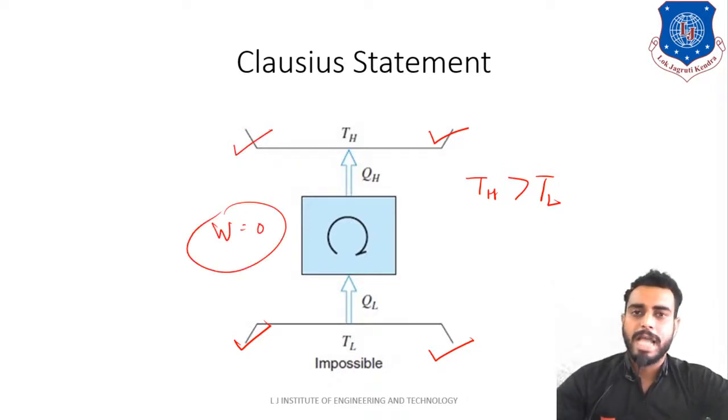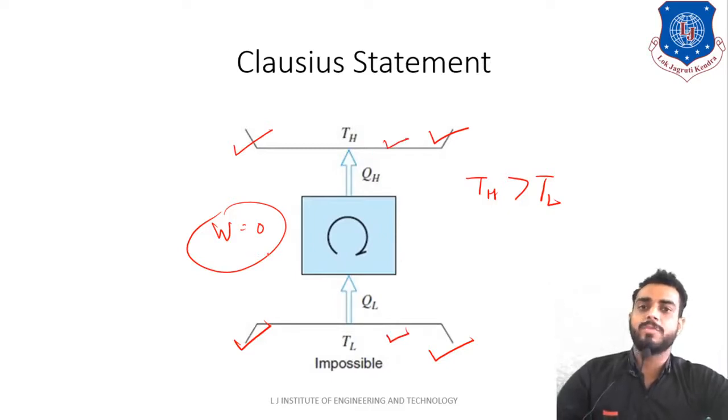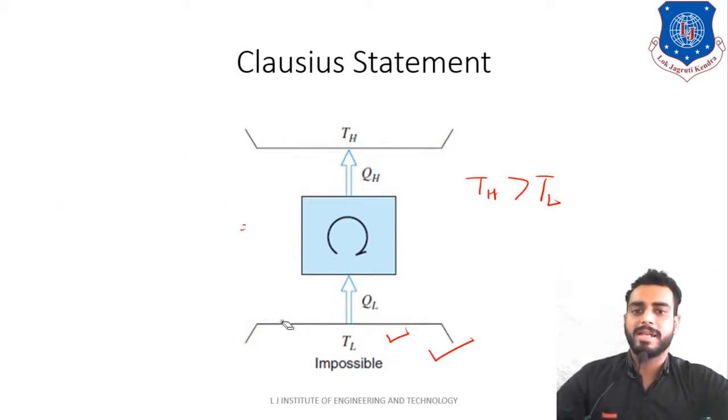Okay, I am repeating again myself. It is impossible for a device operating in a cycle to transfer heat from low temperature reservoir to high temperature reservoir without consuming any work. Okay, so this is what the second law or Clausius statement is. Okay, so now we will understand that. Let us elaborate that statement again.